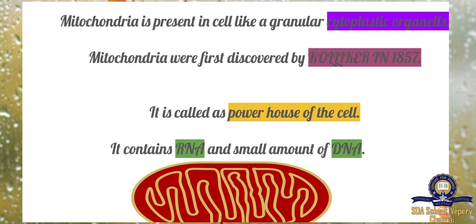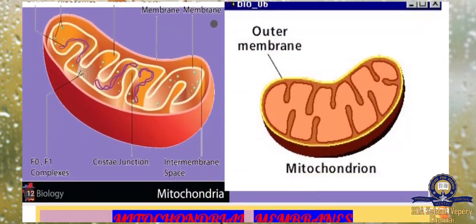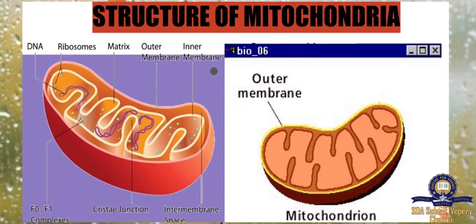Here we have the structure of mitochondria, because it is giving out the energy to the cell. Only then our bodies as well as the plants are functioning. So this is a main part of the cell, producing energy for the living being. Next we have the structure of mitochondria. See, it has DNA, ribosomes, matrix, outer membrane and inner membrane, and then complexes, cristae junctions and intermembrane space.